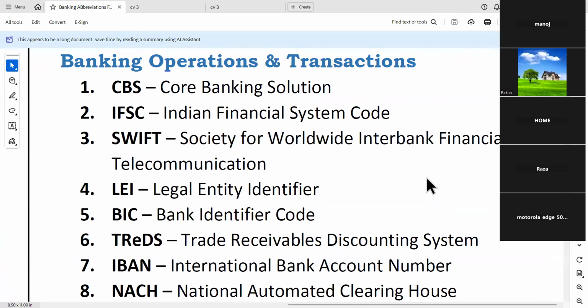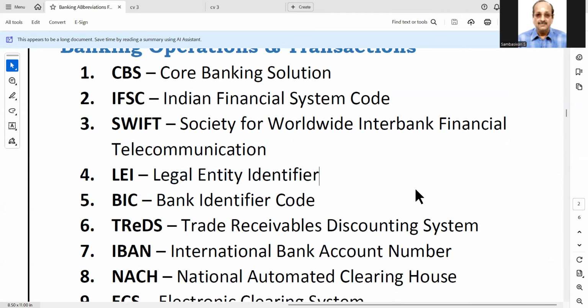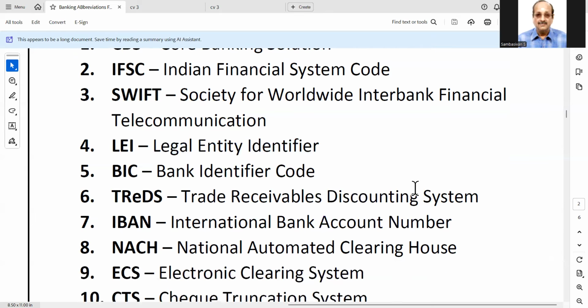Banking operations and transactions. First one is CBS, Core Banking Solution. Next one is IFSC, Indian Financial System Code. Third one is SWIFT, Society for Worldwide Interbank Financial Telecommunication. Fourth one is LEI, Legal Entity Identifier. Fifth, BIC, Bank Identifier Code.